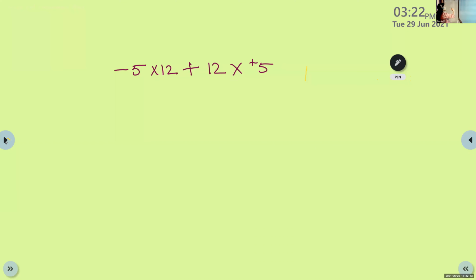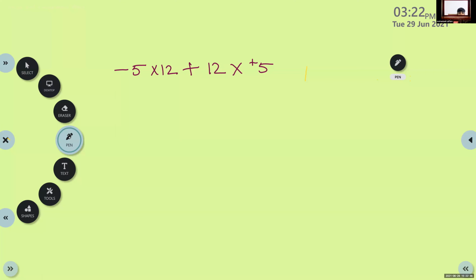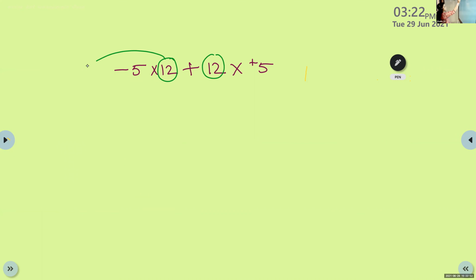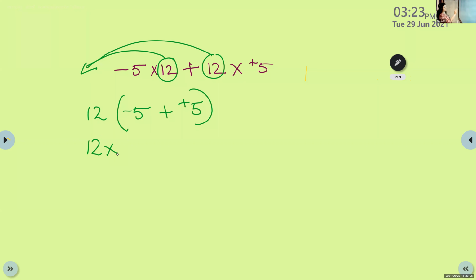Ma'am, the common factor here is 12, so we can take 12 outside, isn't it? 12 is taken outside. Now 12 into negative 5 plus positive 5, which is 0. 12 into 0 is 0. Answer is 0. Okay, so I'm going to give a bigger number. Ma'am, like 100.